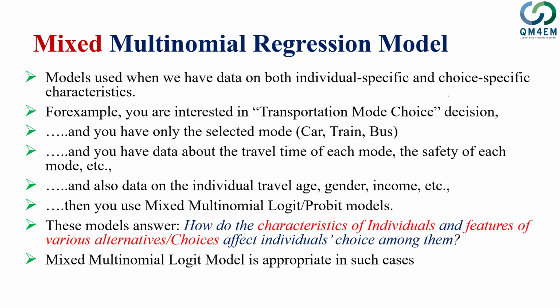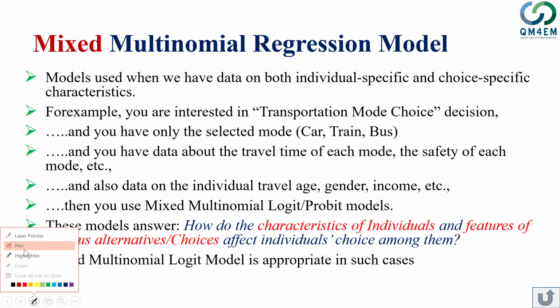These mixed logit models are appropriate for a number of cases in which we have data for both the individual-specific and the choice-specific kind.